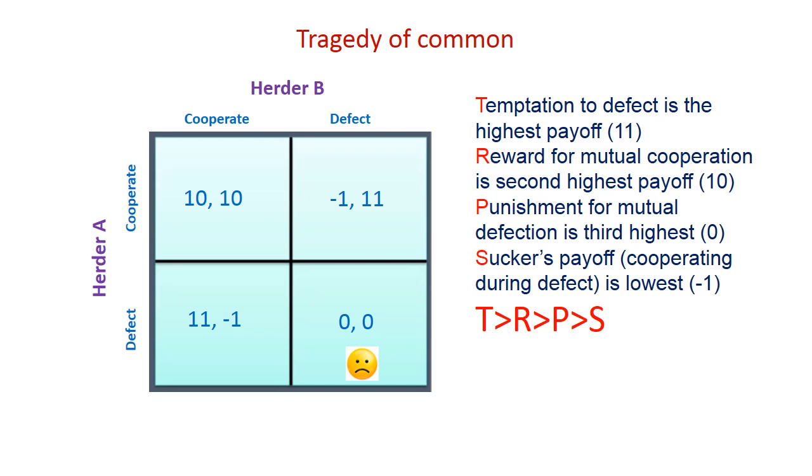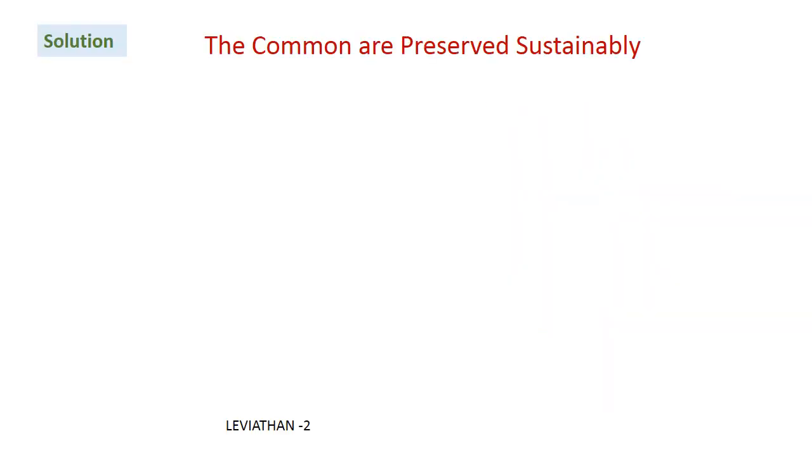That is 0 profit, which is better than -1. Instead of having a loss, this is a better state. So if you go by this plot, it will end up with 0, 0. Now let us understand the Leviathan plot.